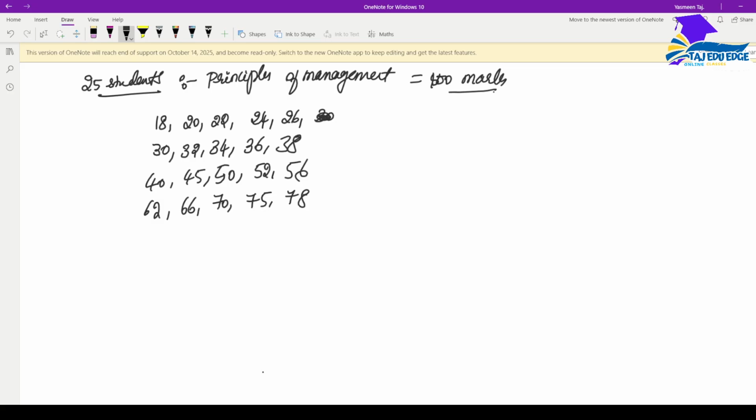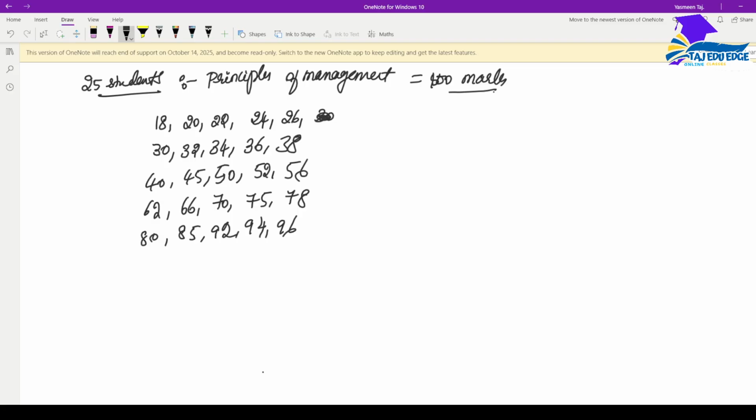I'm just putting random numbers; there is nothing personal here. 80, 85, 92, 94, 96. This is the mark scoring of 25 students.